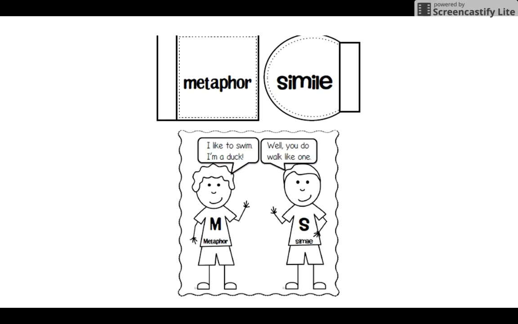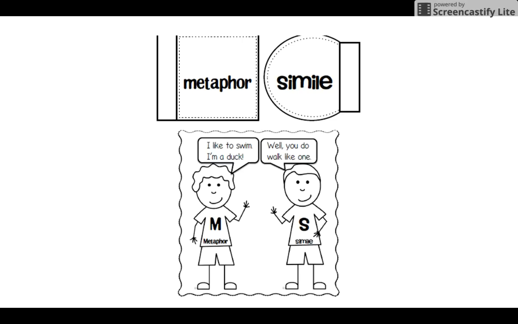Simile, you're comparing two unlike things, but you're using the word like or as. So, for instance, a metaphor might be, my dad is a bear in the morning before he has his coffee. My dad isn't actually a bear, but he's kind of grumpy in the morning before he gets his coffee. So I'm saying my dad is a bear.